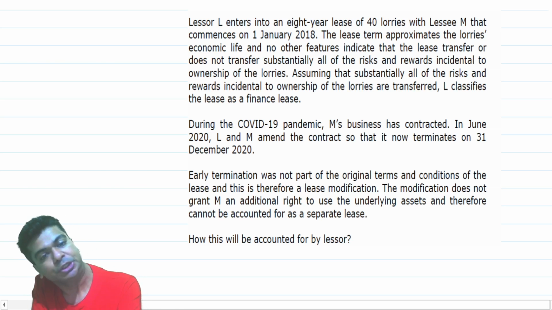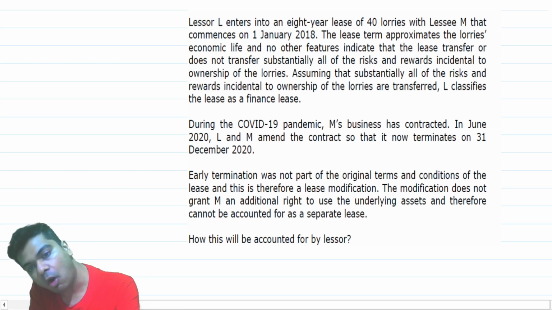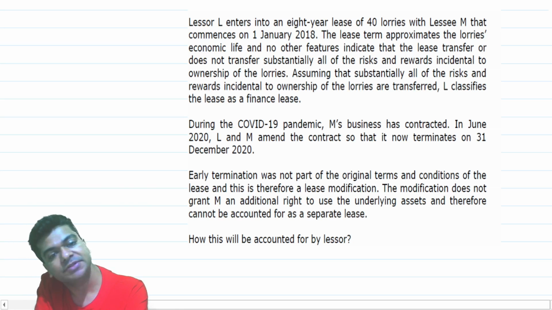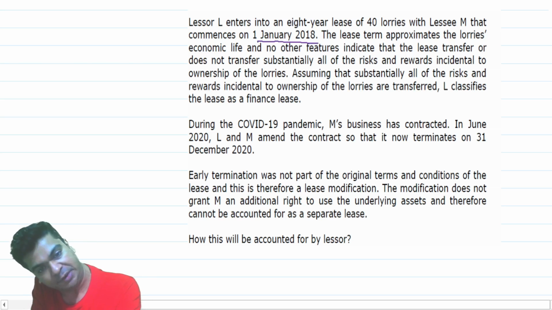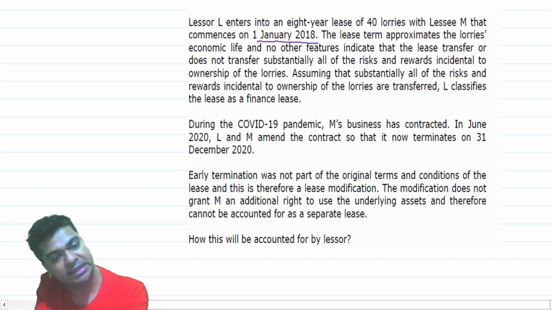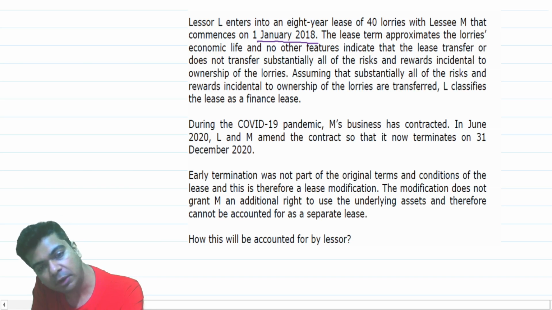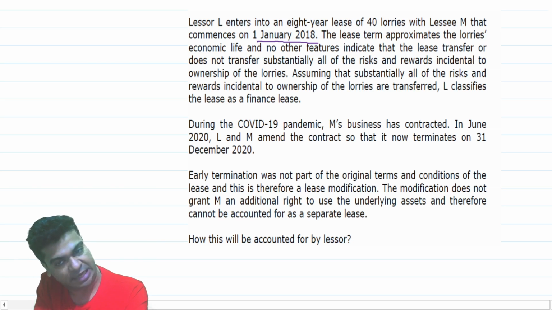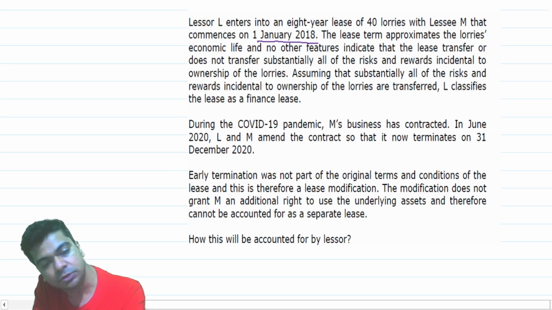Lessor L enters into an 8-year lease of 40 lorries with lessee M that commences on 1st January 2018. The lease term approximates the lorry's economic life, and no other features indicate that the lease does not transfer substantially all of the risks and rewards incident to ownership of the lorries. Assuming that substantially all of the risks and rewards incidental to ownership of the lorries are transferred, L classifies the lease as a finance lease.